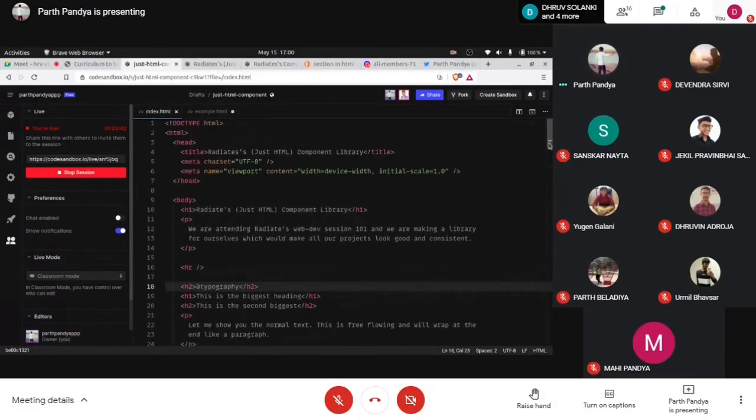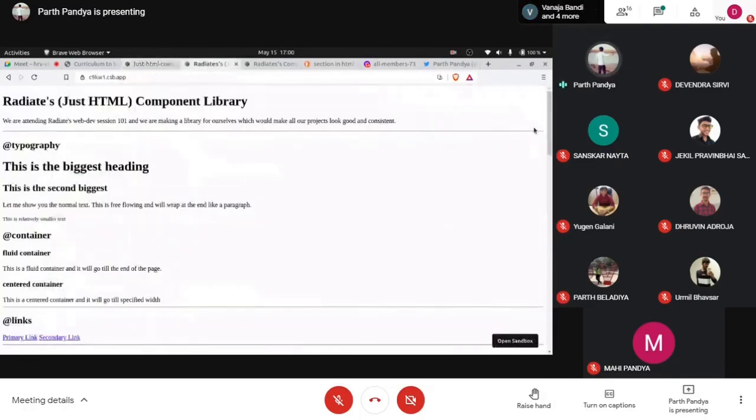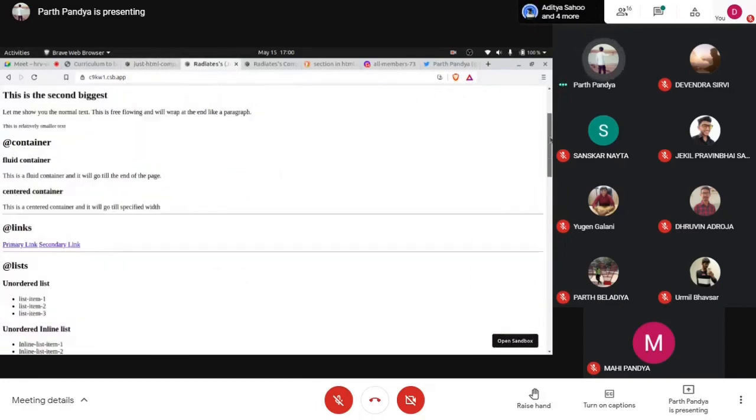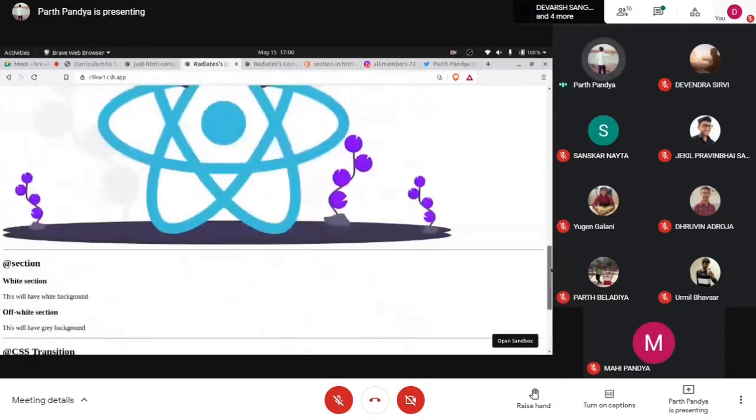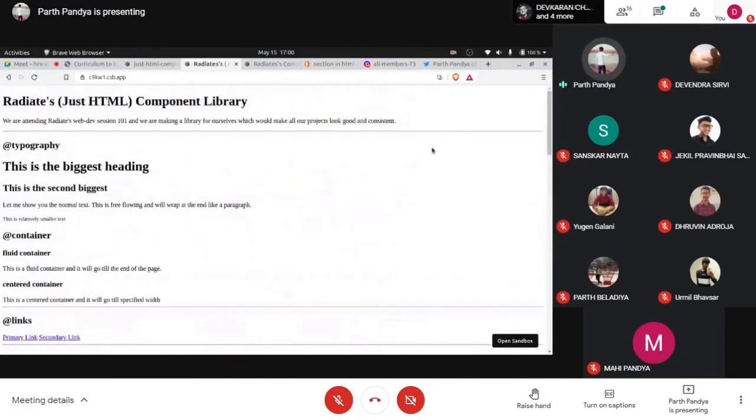Okay. So in today's session, what we are going to do is create this HTML component library for us. A component library is actually a personal library. Every company, every developer uses one for personal designing purposes. So Twitter, let's suppose, also has its own personal component library which it uses.